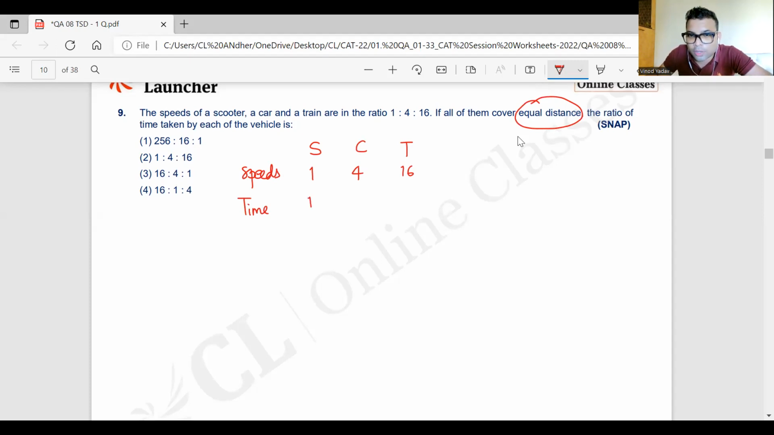So how do we write that? 1/1 is to 1/4 is to 1/16. And to convert fractions into integers, what do we do? We have studied this in ratios. Multiply by their LCM. So LCM of 4 and 16 is what? 16. So each time you multiply by a number which is easily divisible by 4 and 16, and that number is 16 only. So final ratio is 16:4:1.